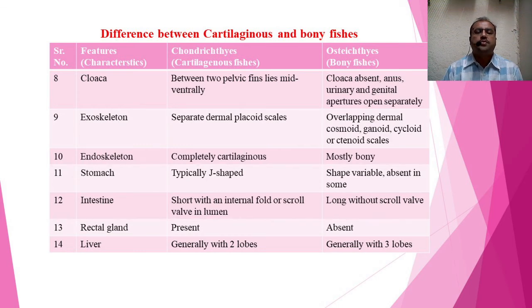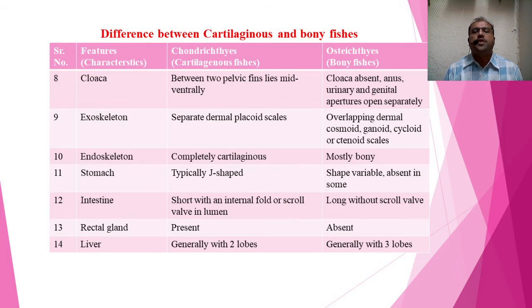If you see the next feature, the cloaca, in Chondrichthyes it lies mid-ventrally between the two pelvic fins, and in Osteichthyes the cloaca is absent; the anus, urinary and genital apertures open separately. As you know, the cloaca is a common opening for these three purposes.